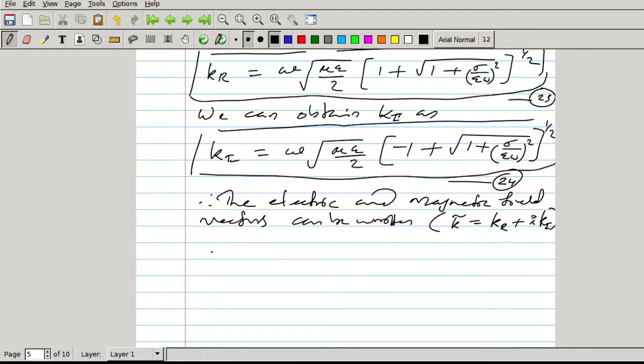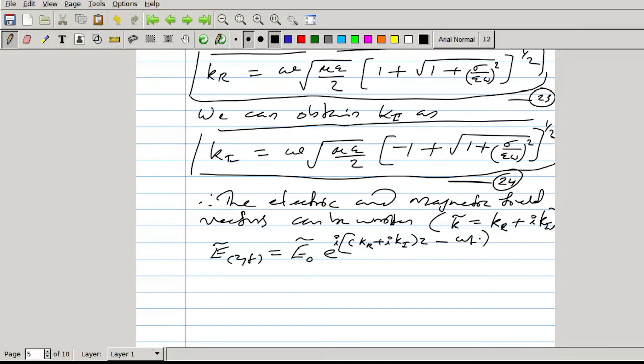So E(z,t) equals E0 e raised to i into (kr plus i ki) z minus omega t.